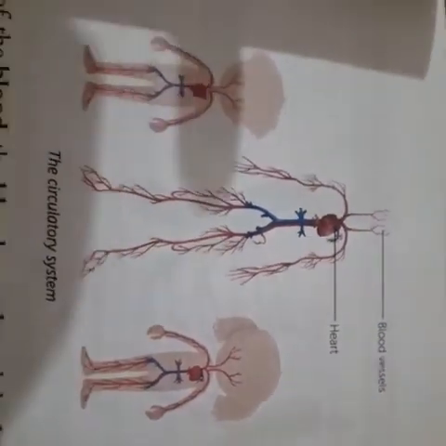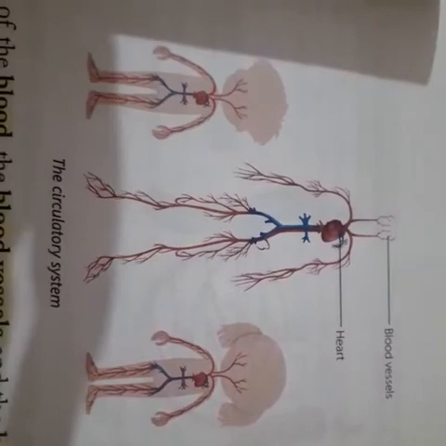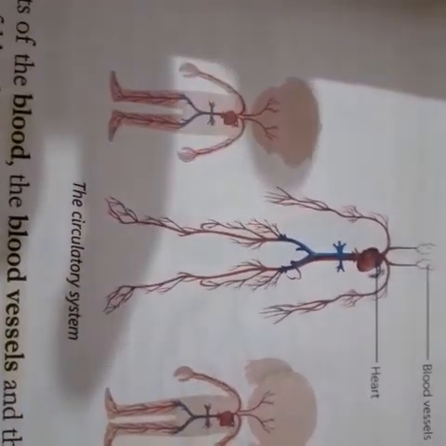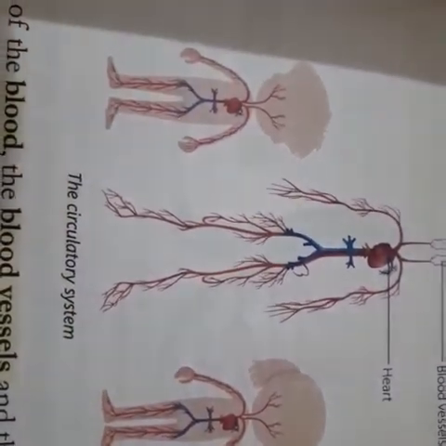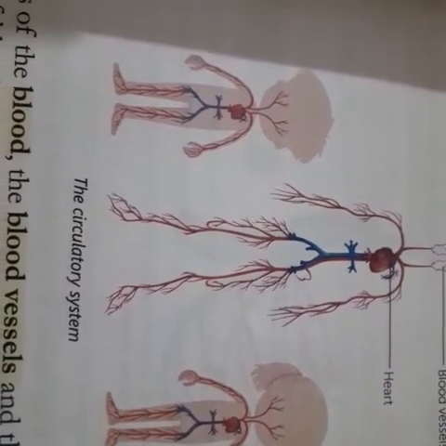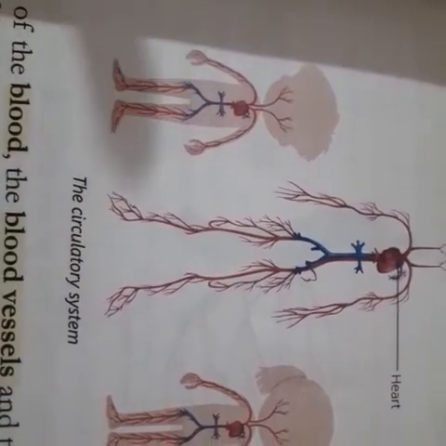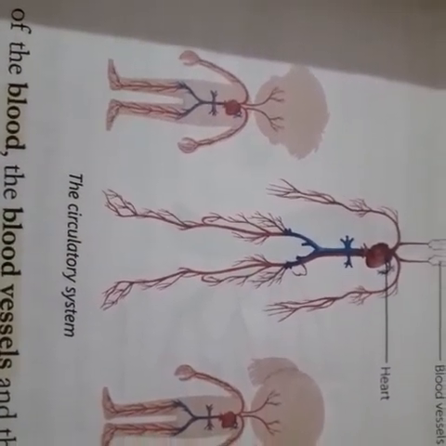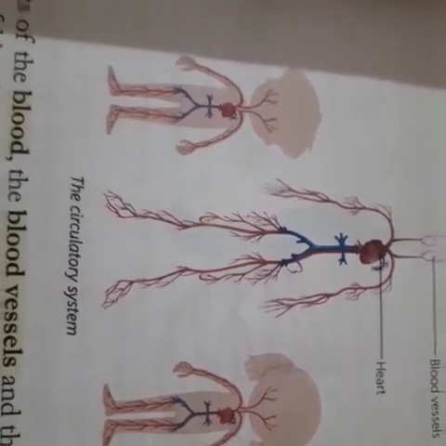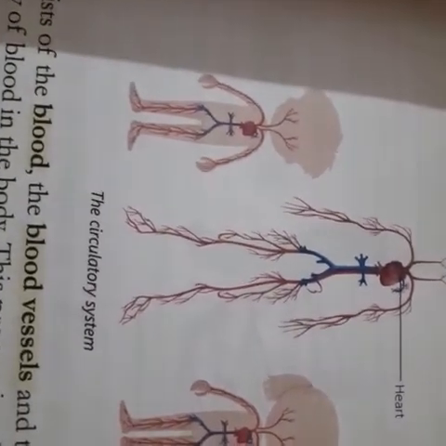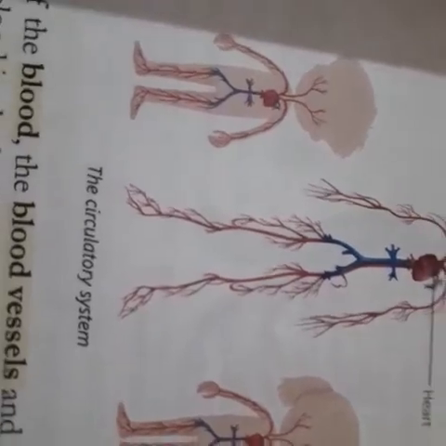Again, I will repeat about the arteries, veins, and the capillaries. Arteries are thick-walled vessels that carry the pure blood, and this blood contains oxygen and the nutrients from the digested food.